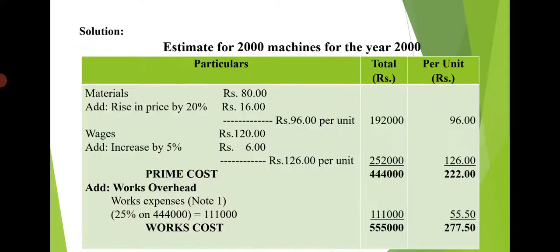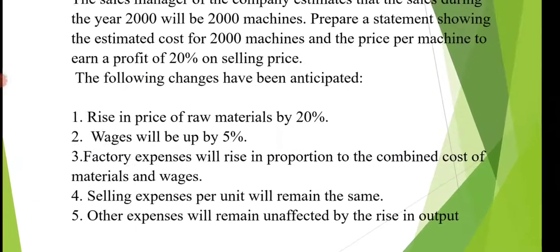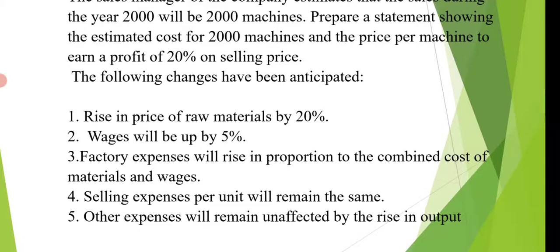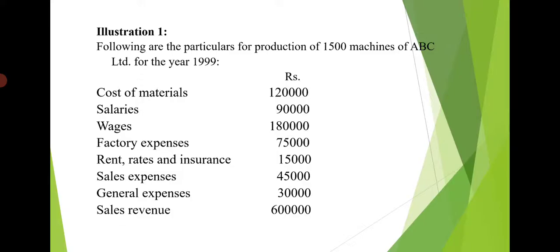For the administrative overheads they have given: all other expenses will remain unaffected by the rise in output. So all other expenses, that means other than material, other than wages, other than factory expenses, other than selling expenses, means salaries, rent, rates and insurance and general expenses.